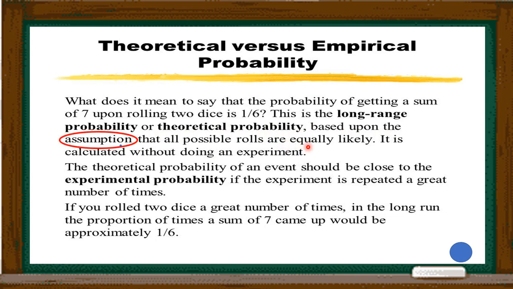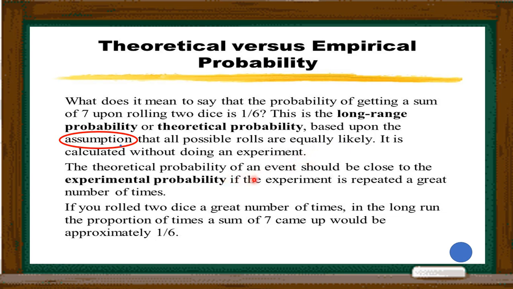It is calculated without doing an experiment. As we know, if we want to get any number between 1 to 6 on the die, the probability for all possible outcomes is equally likely. Only one of them can appear at a time, so it is calculated without doing an experiment.